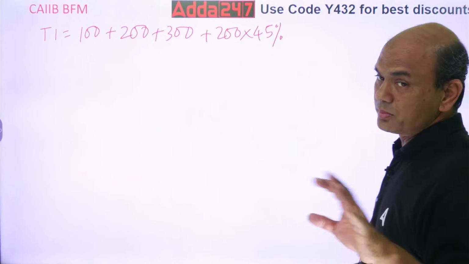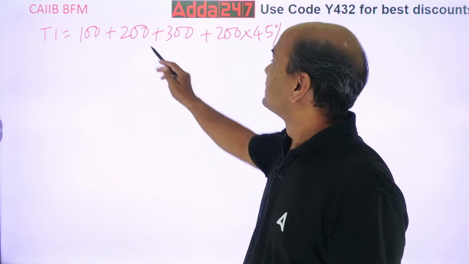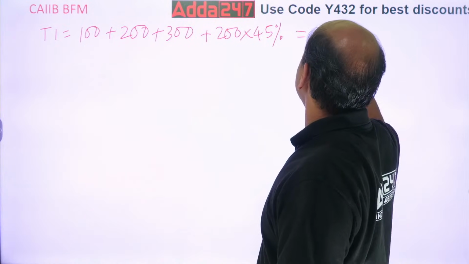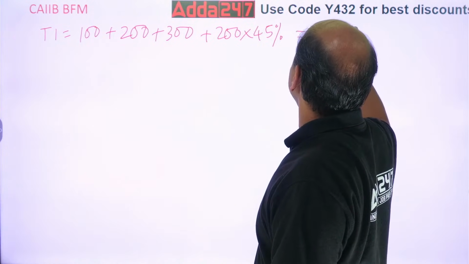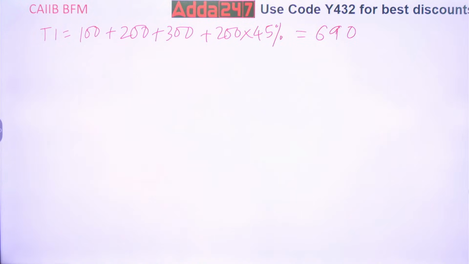This is a major numerical in exam. Major. 600 and this is 90. So 690. Are you getting it? 690 everyone. Tier 1 should be 690. Are you getting it?